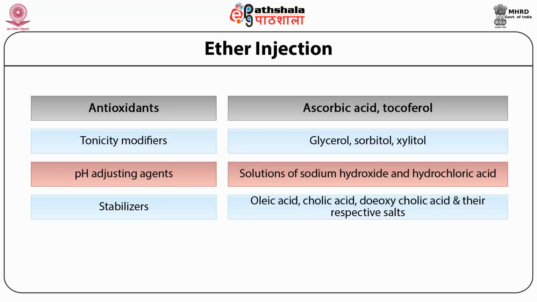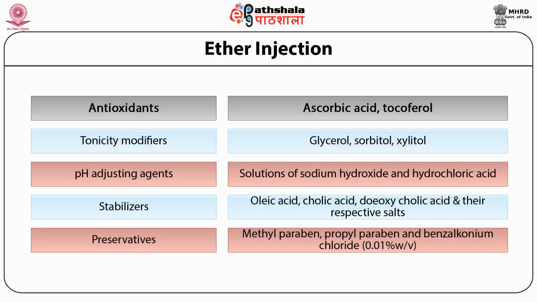Now the last one, that is the preservatives, which play a very important role in stability of microemulsion. Methylparaben and propylparaben are mostly used in oral microemulsions, while benzalkonium chloride 0.01% can be used as a preservative, especially in microemulsions used in ocular preparations.